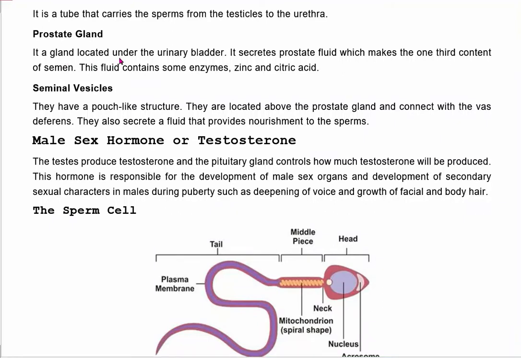It is a gland located under the urinary bladder. It secretes prostate fluid, which makes up one-third of the content of semen. We can say that in semen, along with sperms, prostate gland secretion is also present. This fluid contains some enzymes, zinc and citric acid.